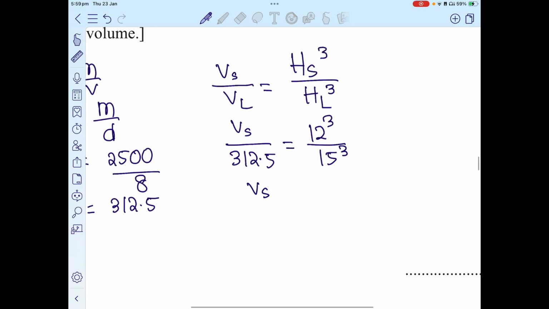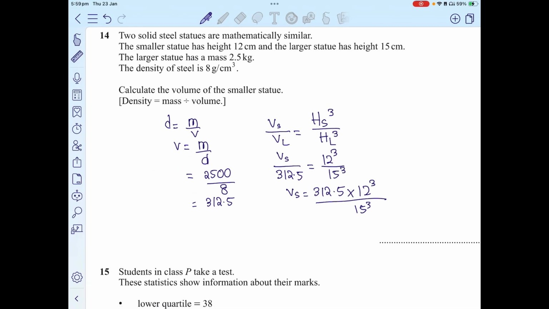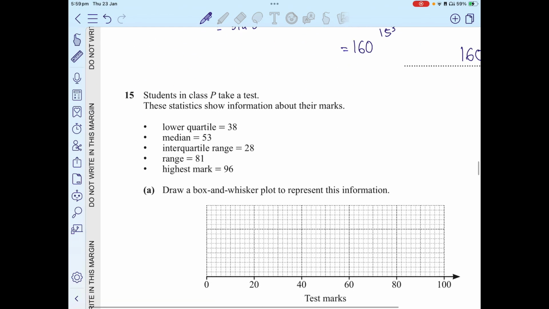So this volume is going to be 312.5 times 12 cubed over 15 cubed. What I get is 160. So that's going to be my final answer: 160 centimeter cubed.